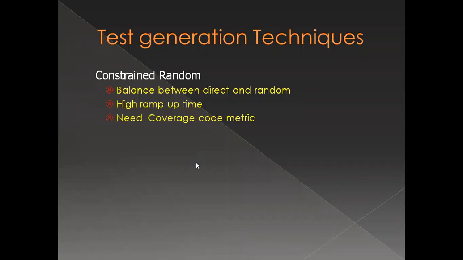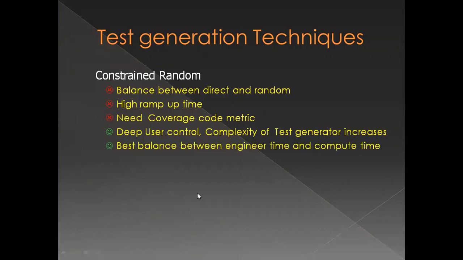So इसमें अलग से आपको code coverage you need to have. So you have certain good points, certain bad points. So you have a better user control as compared to the random technique. But again, it will increase the complexity of the test generator, because those constraints, they will have to be defined by the user. Okay. So that gives a good balance between the time, engineering time मतलब design करने का time, आपका test vector, और computation time. So दोनों के बीच में it gives a good balance. So this is one of the preferred methods.